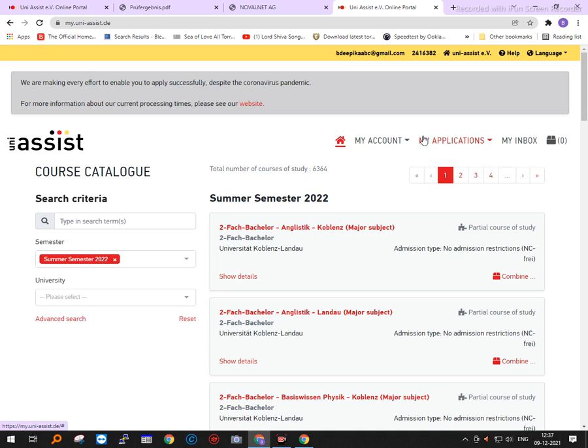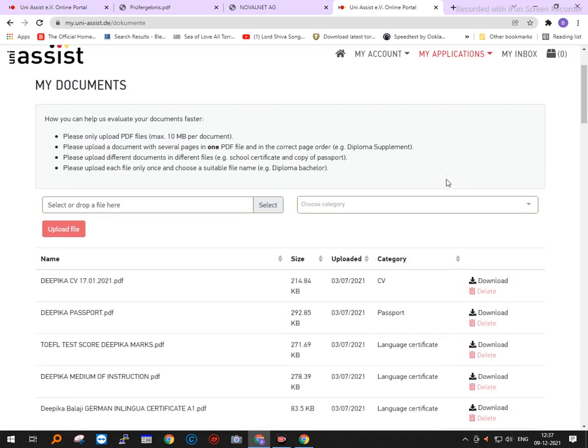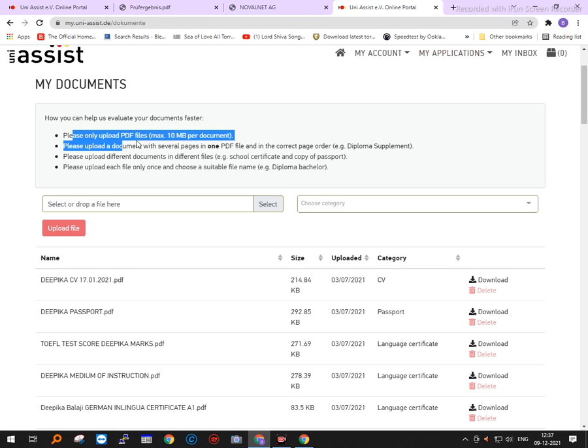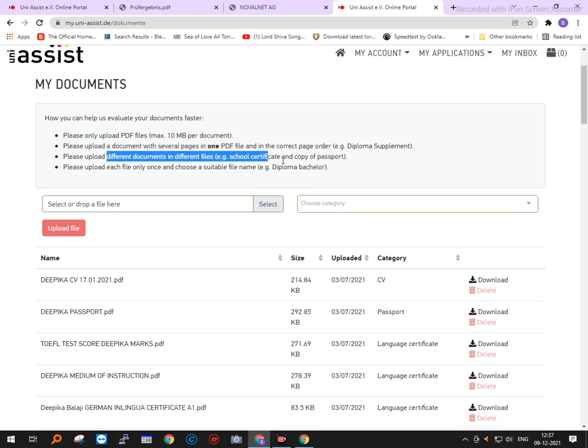Once the application starts, you have to give the documents. Now you can upload the documents. You just go to the documents tab here. Please upload only PDF files, a maximum of 100 MB per document. Several pages can be appended to a single PDF document and uploaded also. Please upload different documents in different files if required. Upload each file only once and choose a suitable file name.